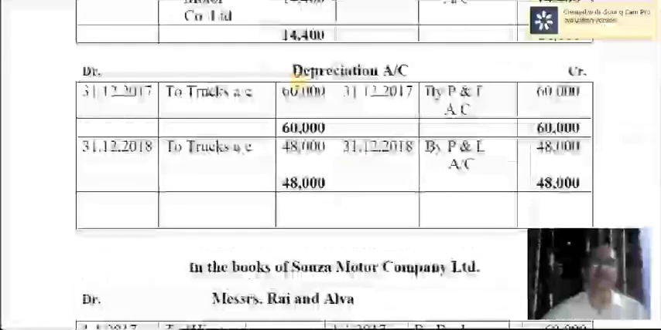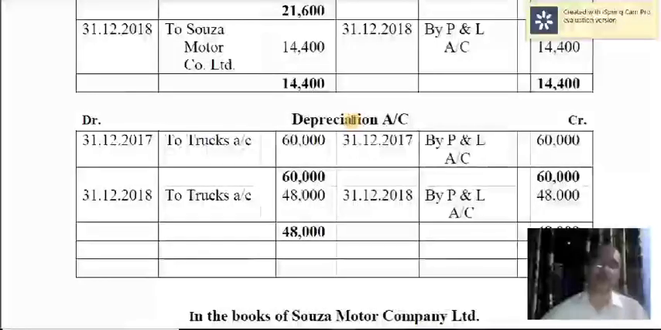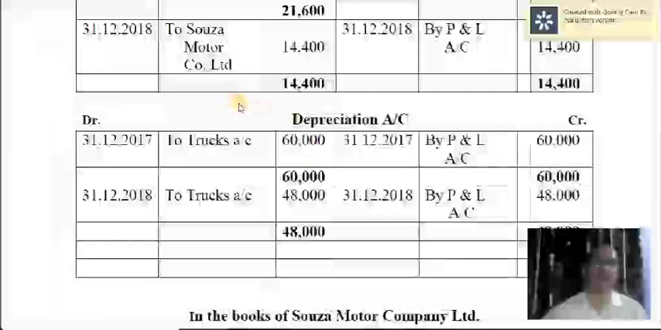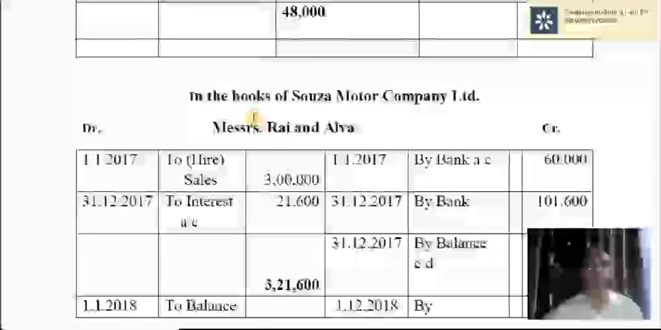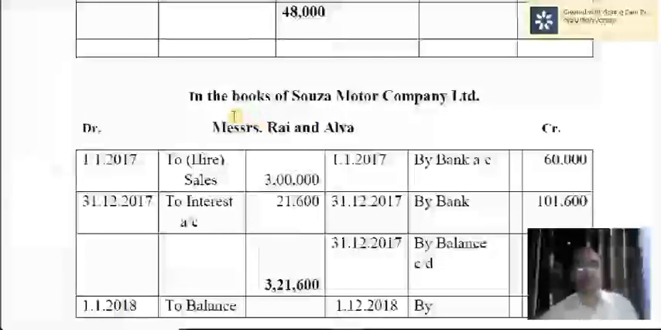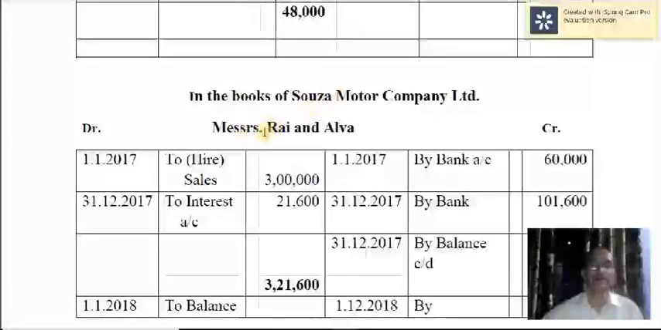So these are the ledger accounts opened in the books of Alva and Souza, Alva and Rai, and this is how the transactions are recorded. Now we'll move on to the books of Souza Motor Company Limited. In their books, you're opening hire purchases account as well as interest account, and then repossessed stock account.